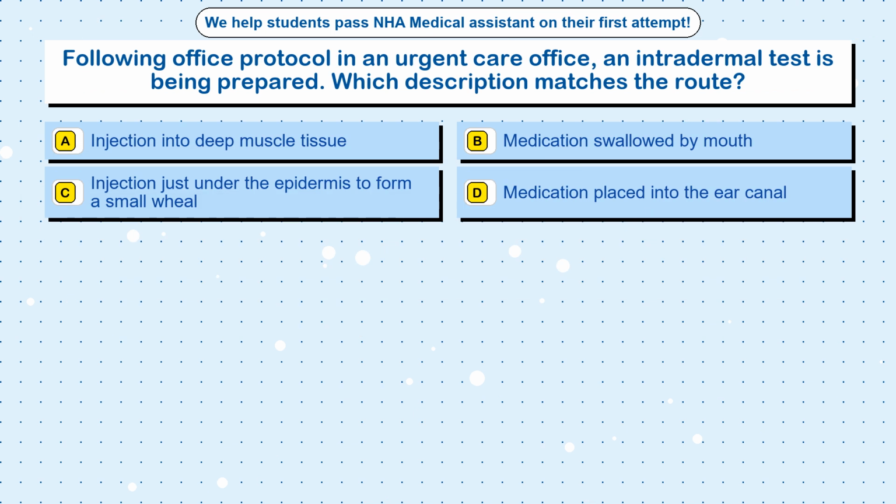Question 39. Following office protocol in an urgent care office, an intradermal test is being prepared. Which description matches the route? Option A, injection into deep muscle tissue. Option B, medication swallowed by mouth. Option C, injection just under the epidermis to form a small wheal. Option D, medication placed into the ear canal.